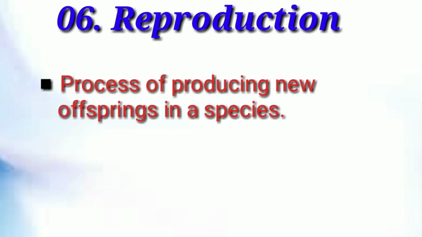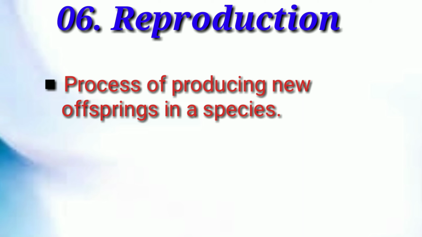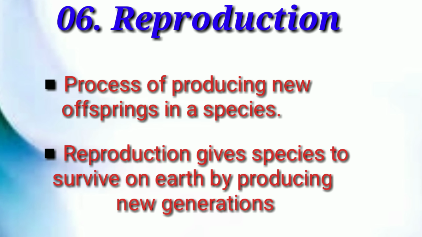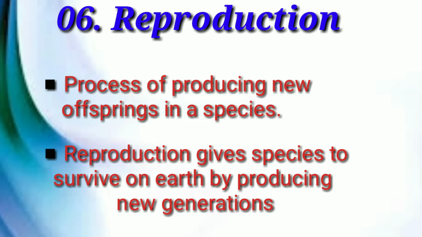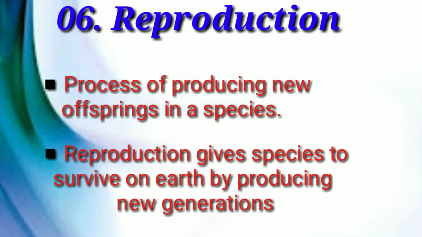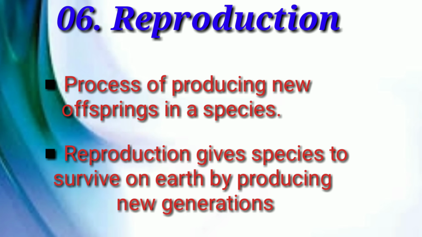The next property is reproduction. Reproduction is the process of producing new offspring in a species. Every organism dies after a specific lifetime. Reproduction allows species to survive on Earth by producing new generations.